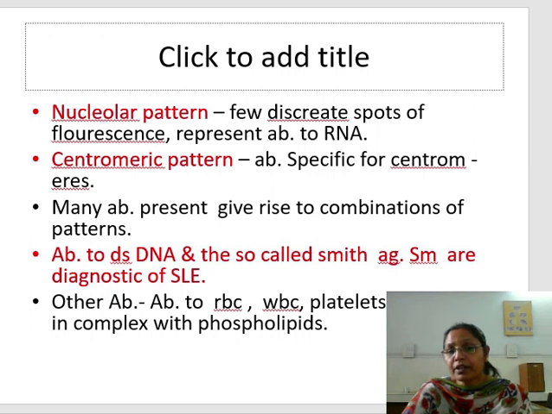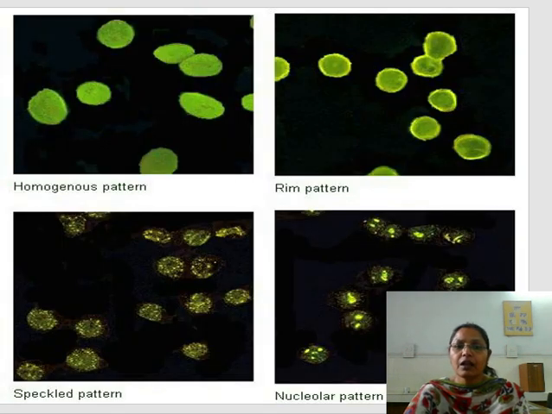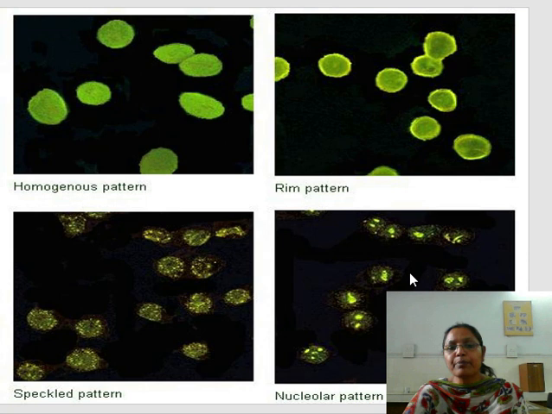But the important thing is that antibody to double-stranded DNA and the Smith antigen are diagnostic of SLE. In addition to these antibodies, there are certain other antibodies also, like antibodies to the RBC, antibodies to the WBC, antibodies to the platelets, and proteins, especially proteins which are complexed with phospholipids. So this diagram is showing the indirect type of immunofluorescence, the homogeneous pattern, rim pattern, then speckled pattern and nucleolar pattern.